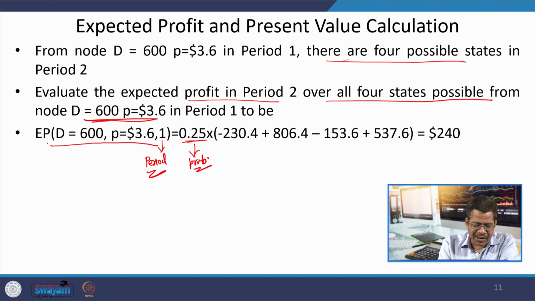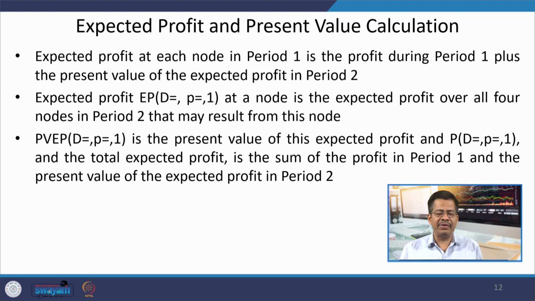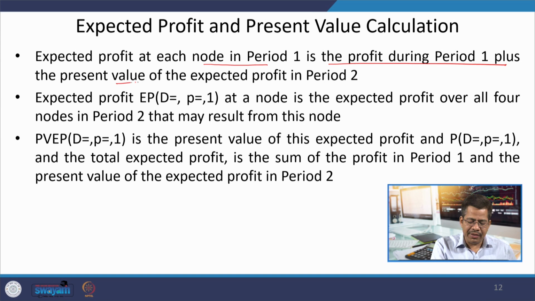So, the expected profit for this particular node after this calculation comes to 240, and then we have to see, because this profit will come after 1 year. After 1 year, I am expecting this profit of $240. So, we have to go for a present value calculation of this. The expected profit at each node in period 1 is the profit during period 1 plus the present value of the expected profit in period 2.